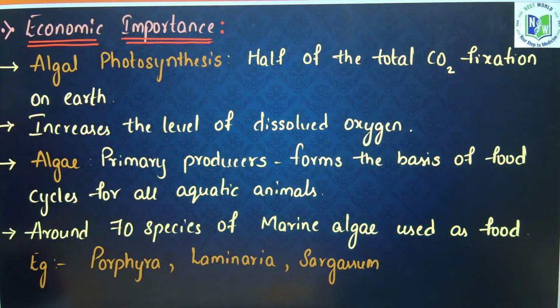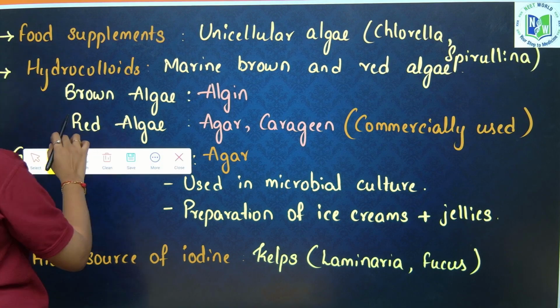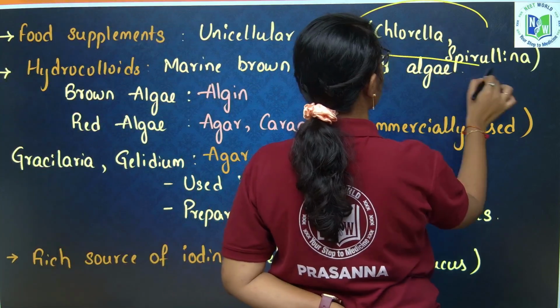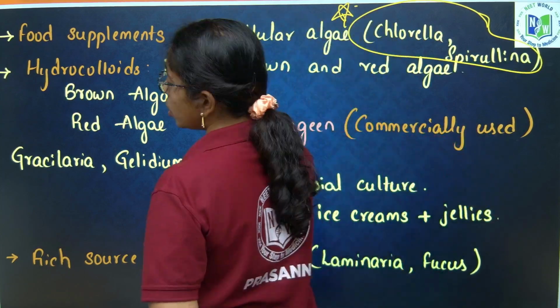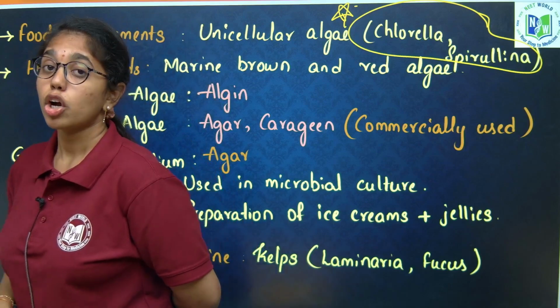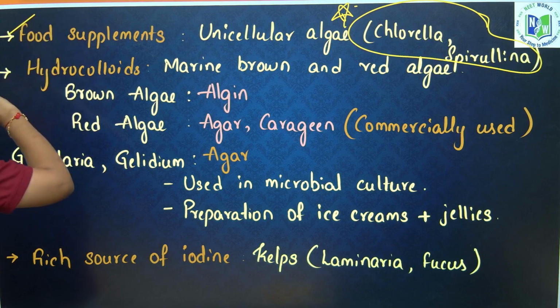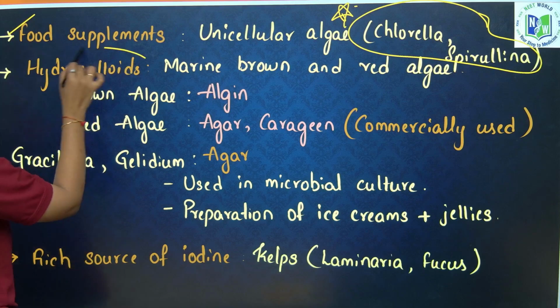Next, they are used as food supplements, like unicellular algae such as chlorella and spirulina. They are even used by space travelers. Many times the question is asked from this area of economic importance. Unicellular algae like chlorella and spirulina are used by space travelers as food supplements.